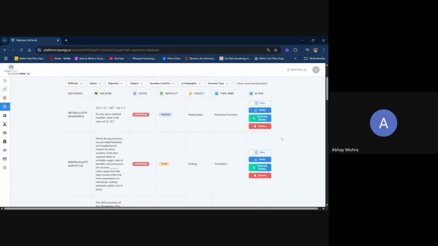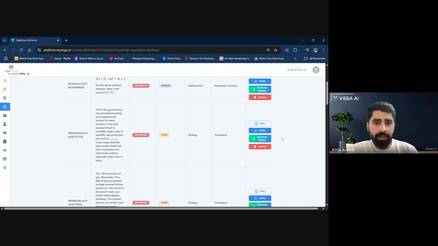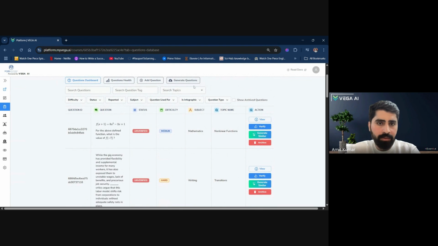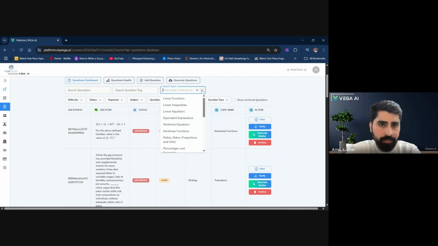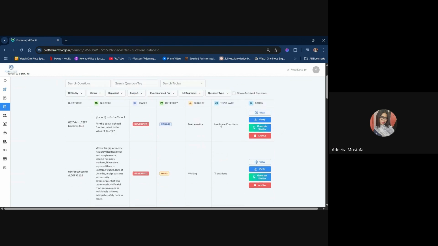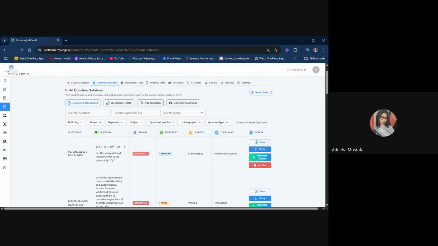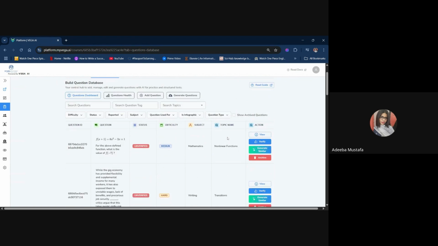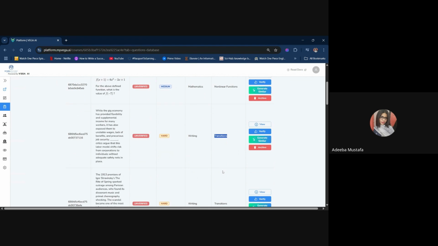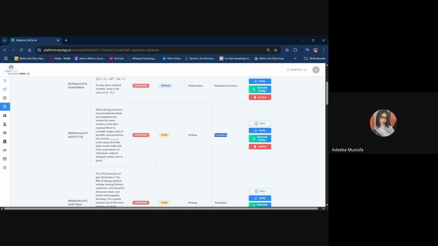Okay, can you do it right now? Can you filter it by topic, transition topic, to check? It will filter out all the transition related questions. There are filters here. Yeah, there is, but I have made 20 more questions after this, and I can't see those. So she has added 20 more questions, but she is not able to see them in the dashboard, right? Yeah, this is the last question that I see, but after this, I have made 20 more questions which I cannot see.